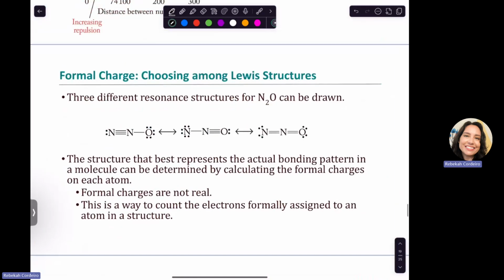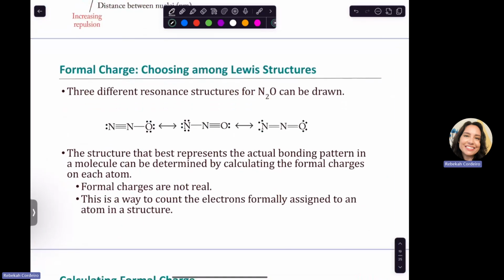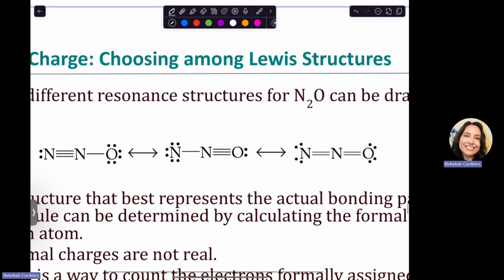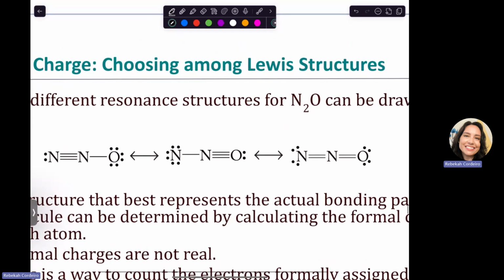And then lastly, for Lewis structures, we're going to talk about formal charge. A formal charge is, let's say I draw 2 Lewis structures and actually all the octet rules are met, but they're just different structures. How do I pick which one? So if we look at these 3 options, you can draw 3 different versions of N2O by just kind of moving electrons around in different ways.